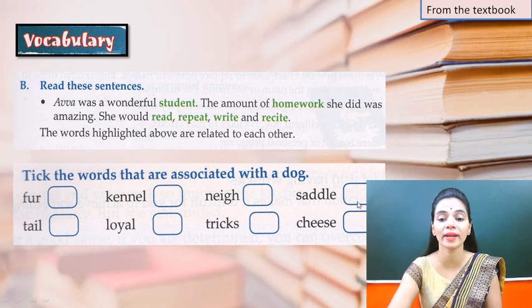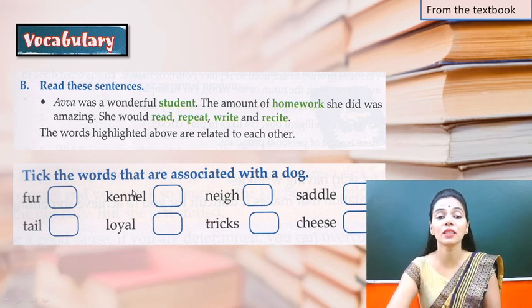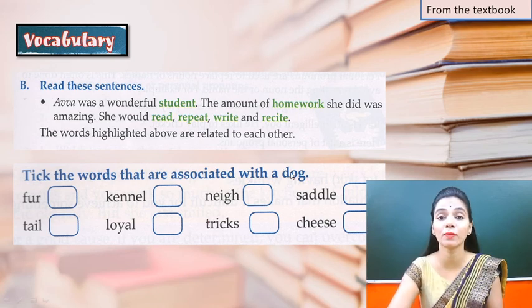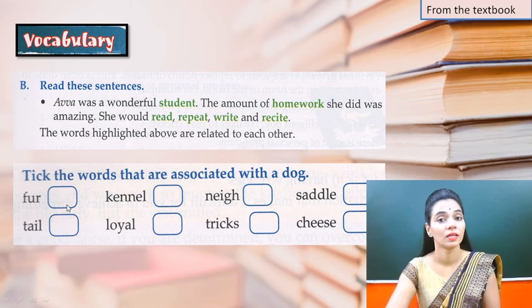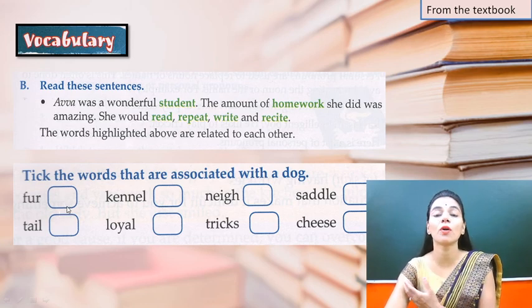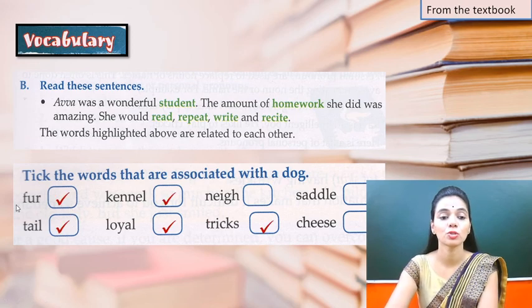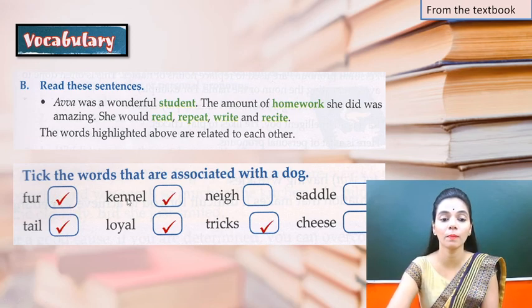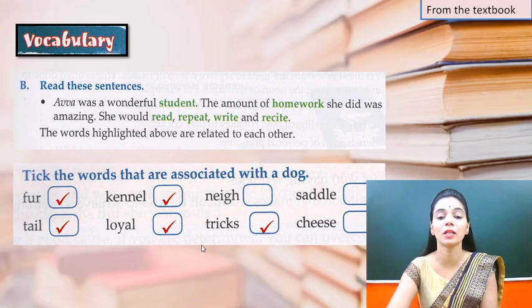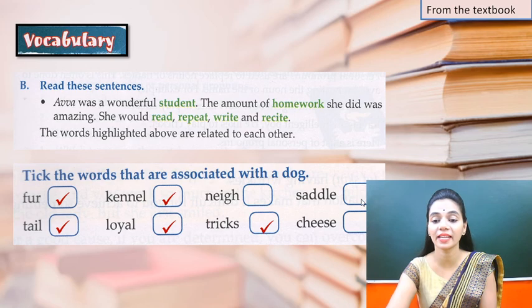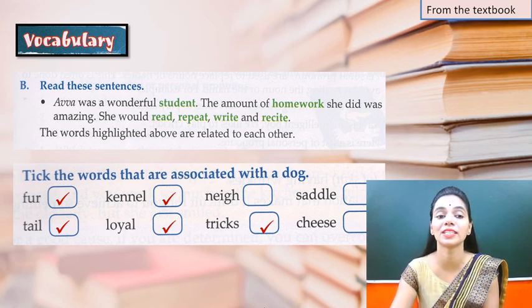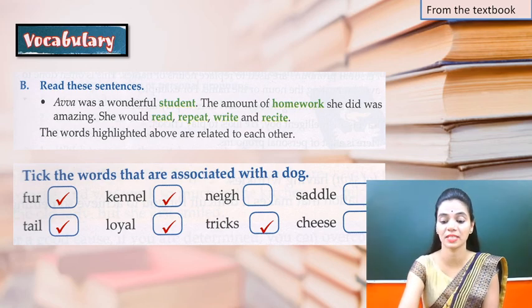Similarly, they have provided an exercise. Pick the words that are associated with dog. So fur. The body of most dogs has furry hair, so it is related. What else is related? Fur, then kennel, tail, dog is loyal and tricks. Neigh is not. Saddle and cheese are not related to the dog. So you can do this exercise.